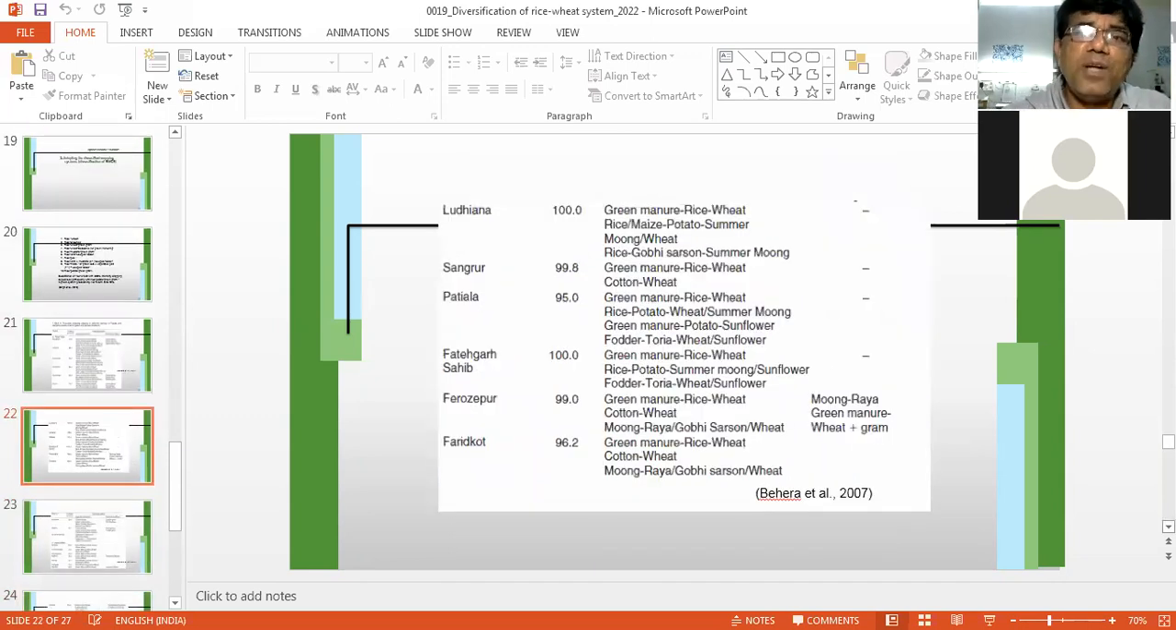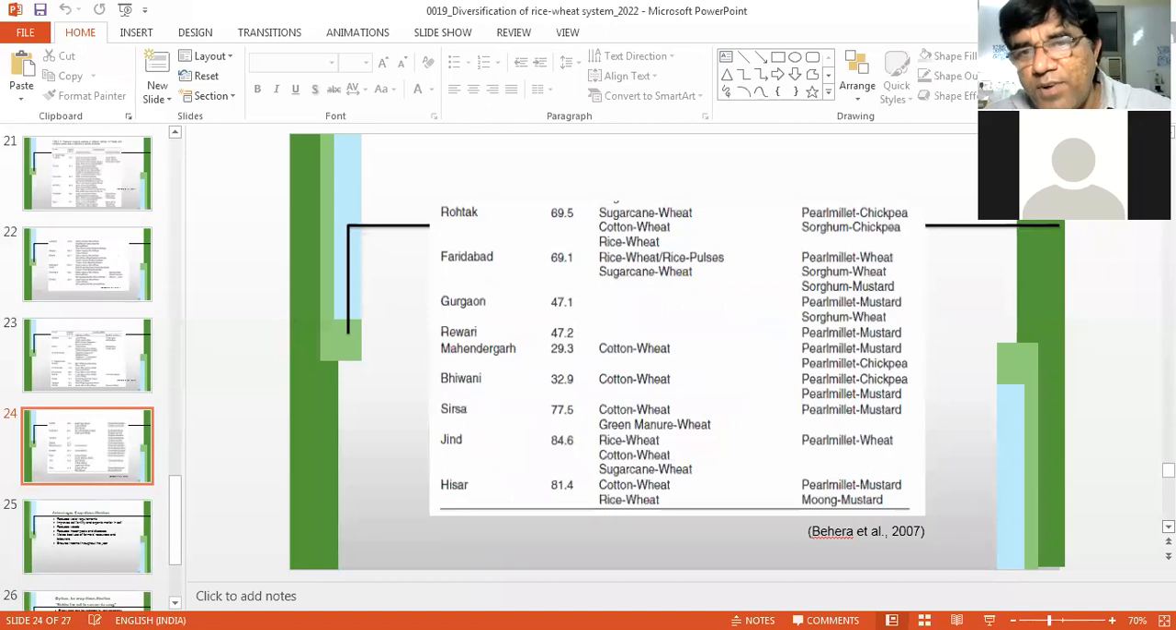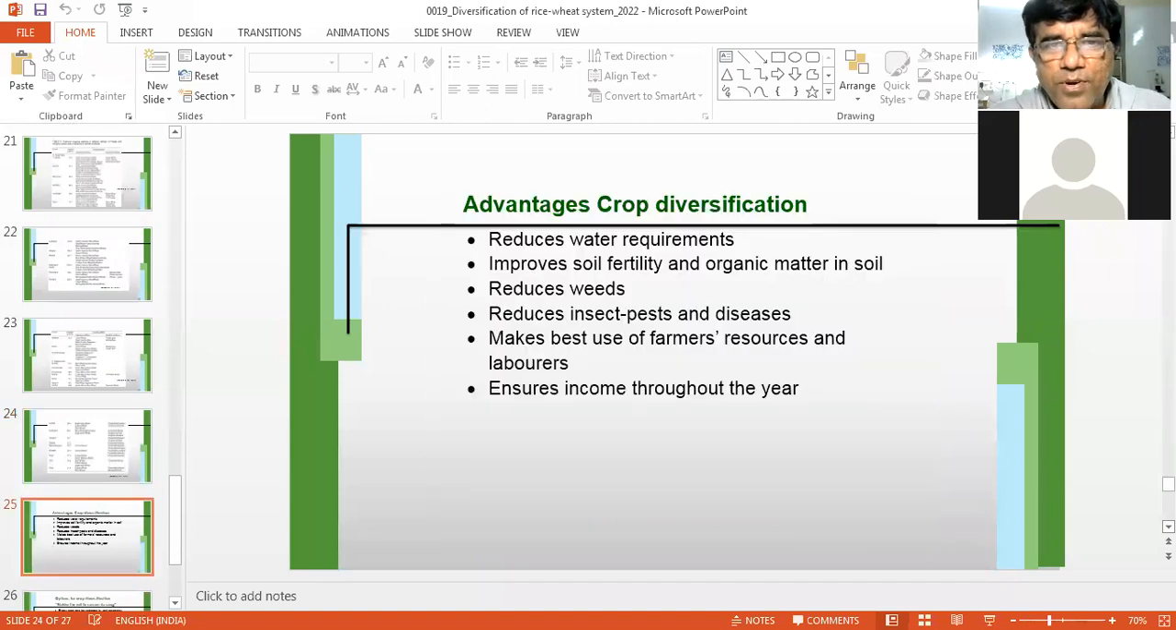Punjab wants to diversify the rice wheat system mainly because of shortage of water and shortage of labor. These are two important issues. And third is depleting soil fertility. Depleting groundwater is related to shortage of water. So district-wise also, crops have been identified for Punjab and also for Haryana.